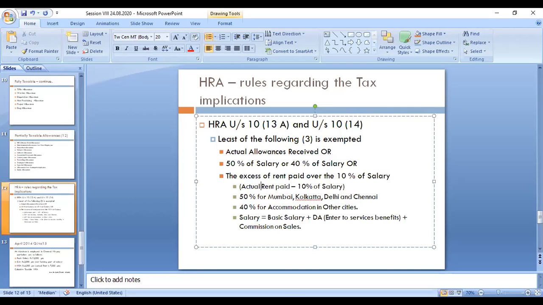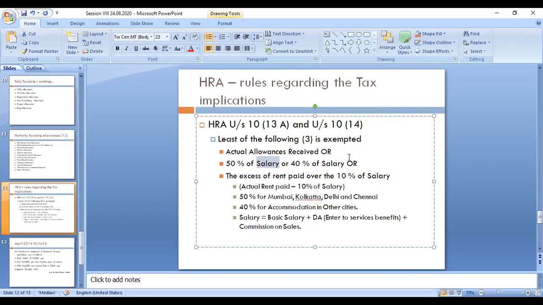So from the salary you have to calculate 10 percentage. Here we are using 10% of salary, here 40% of salary, and for a 50% of salary you are using. So these three kinds of salary, what do you mean by salary?